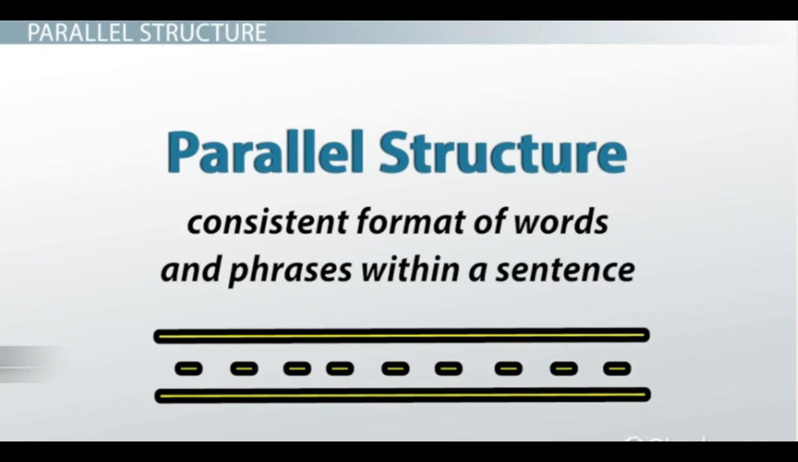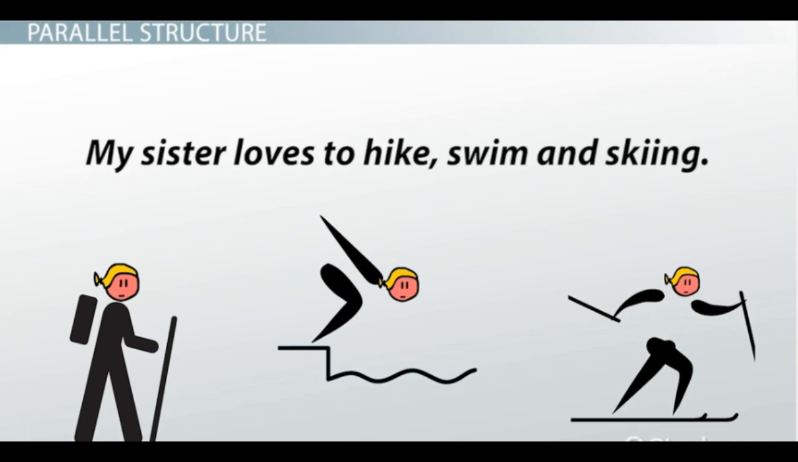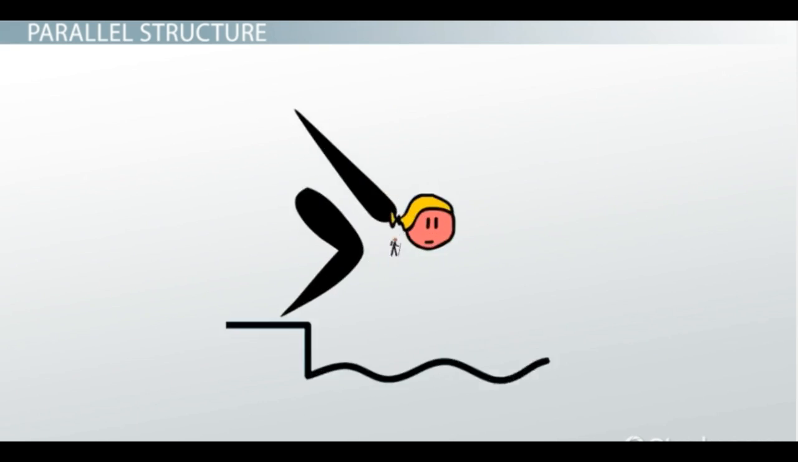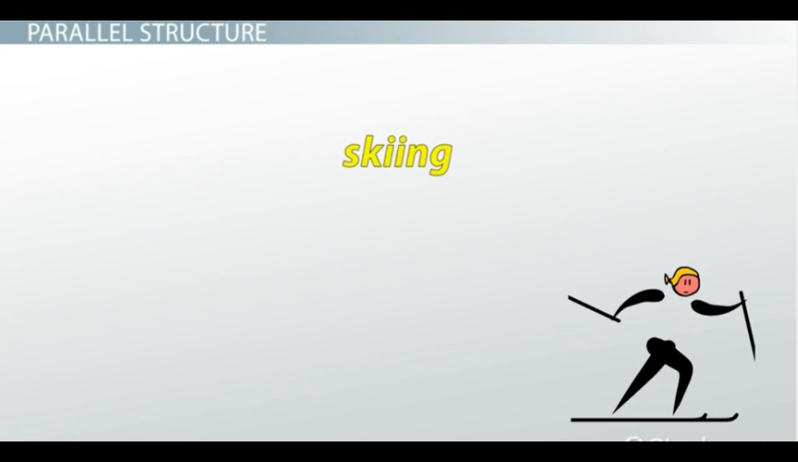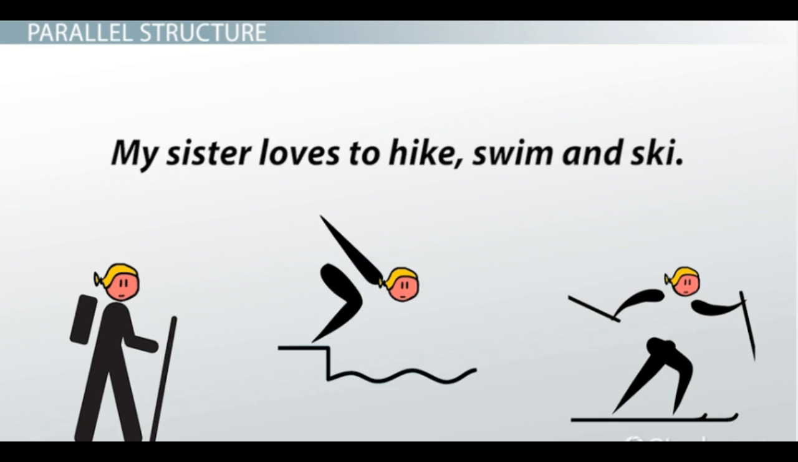Lastly, sentence structure greatly relies on having parallel structure, which is the consistent format of words and phrases within a sentence. What this means is that the words and phrases in each sentence should follow the same pattern. For instance, "My sister loves to hike, swim, and skiing." In this sentence, the pattern in the list is the infinitive action word. To hike and to swim are in the infinitive form, but skiing is not. To make this sentence parallel, change it to, "My sister loves to hike, swim, and ski."